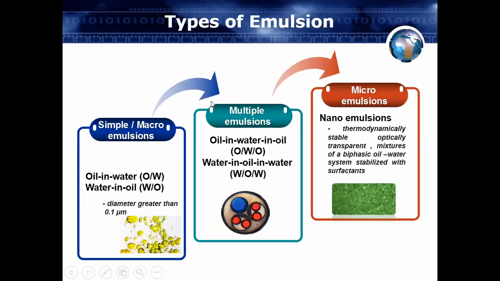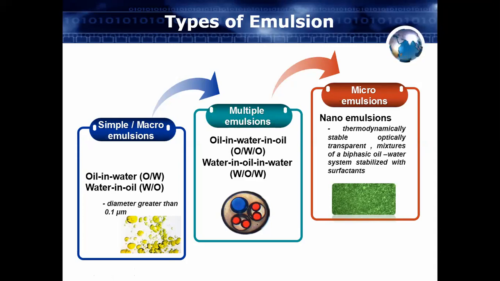Then another classification is the simple emulsion and the multiple emulsion. In the simple emulsion, we have water in oil emulsion and oil in water emulsion. Then multiple emulsion is also there. What is meant by multiple emulsion? Multiple emulsion means when you are preparing three phases in your emulsion.